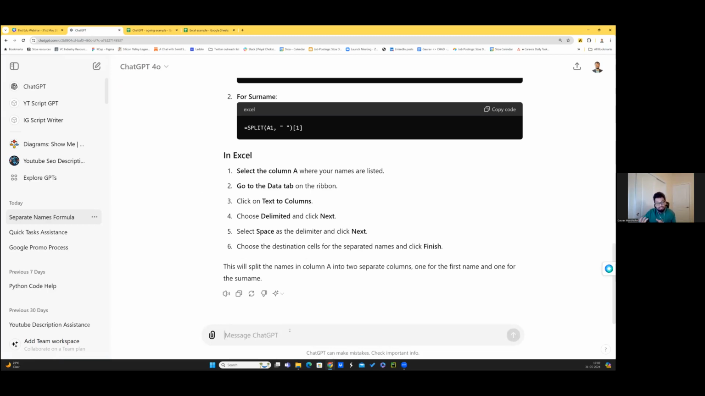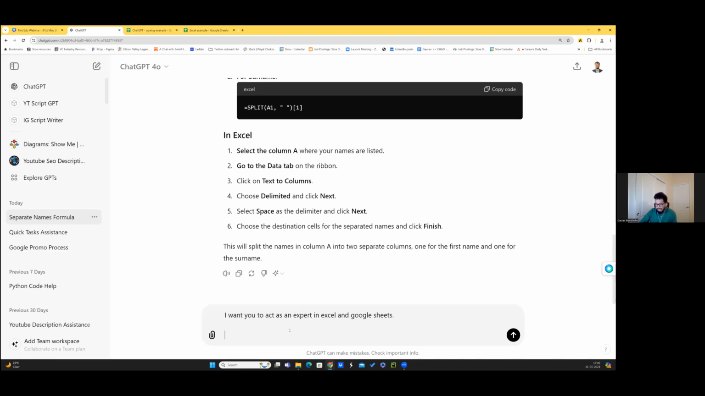Imagine you want to write a code for it. So you come back here and say, again, character: I want you to act as an expert in Excel and Google Sheets. This is the character. Then the action: I have a task at hand to create an aging report. And by the way, you can also define your own parameters.